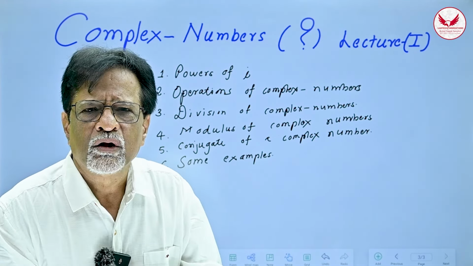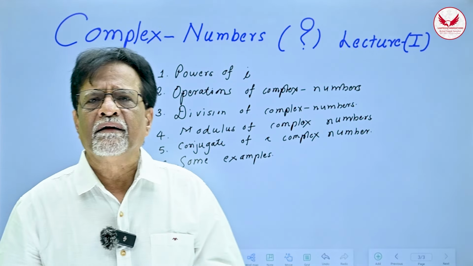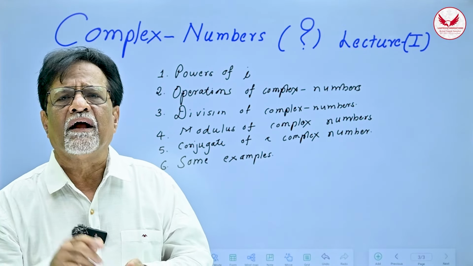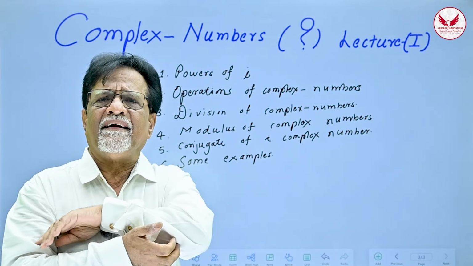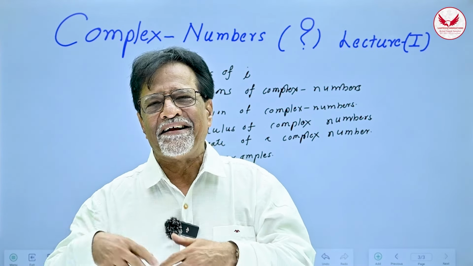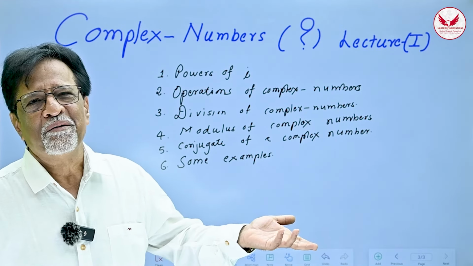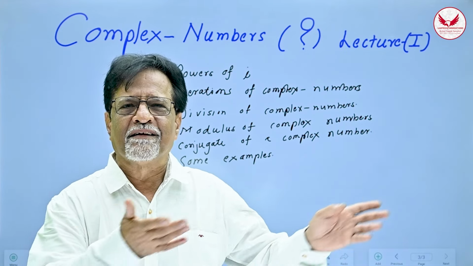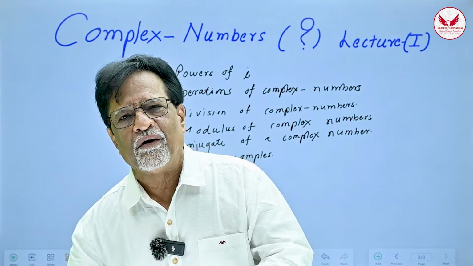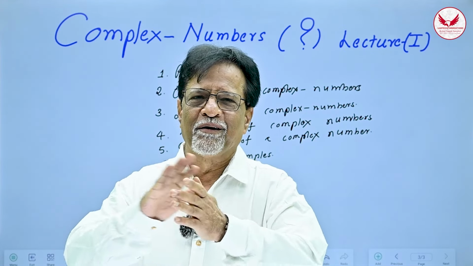Now I promise you that at the end of the first lecture, that is lecture number 1, I'll be covering a strange and fantastic number called i. What is this i? i doesn't stand for me. i stands for imaginary number. Why it is called imaginary, God only knows. But it is called imaginary number because other numbers are called real. So this has got to have a different name. So it was called imaginary. But it is not at all imaginary.